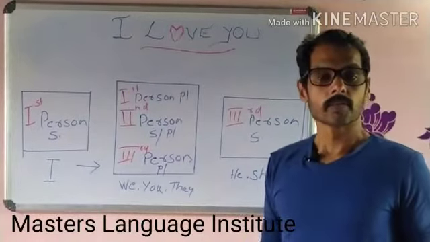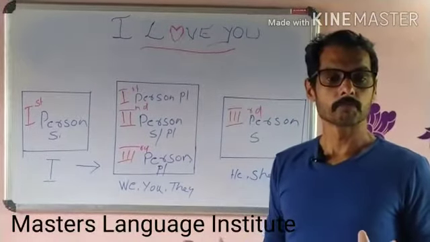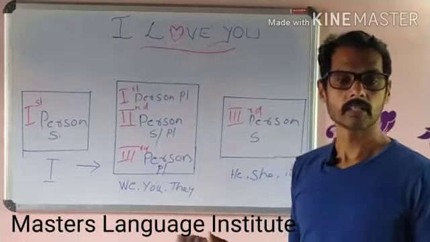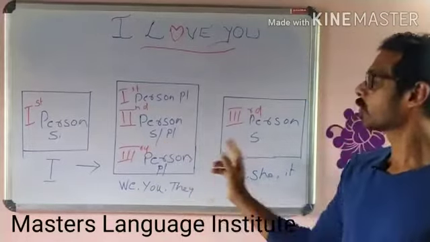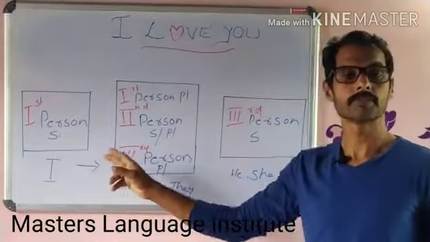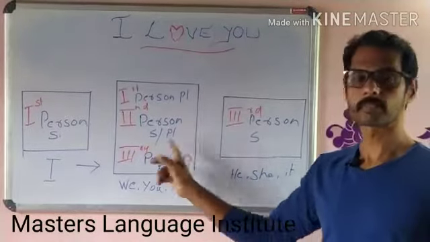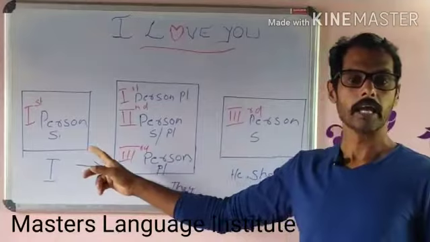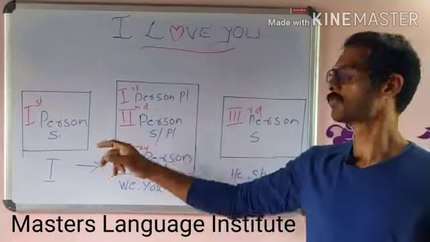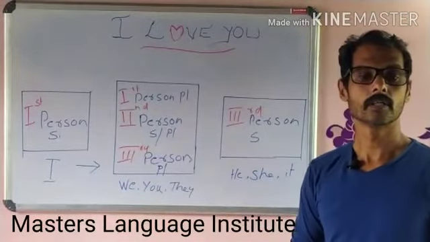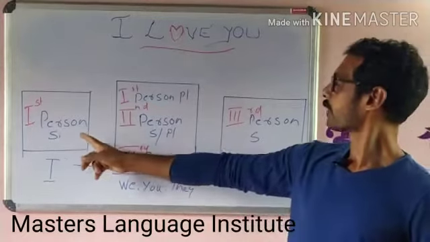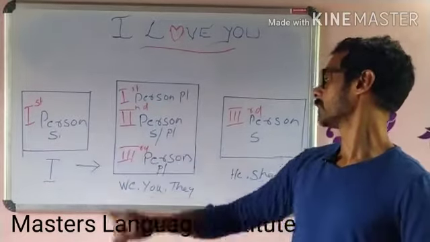Before we learn the grammar rule of simple present, here I have made three groups containing different subjects. See, in the first group, first person singular only.